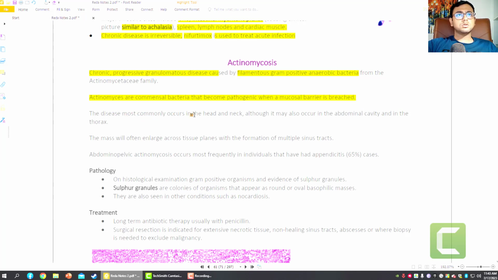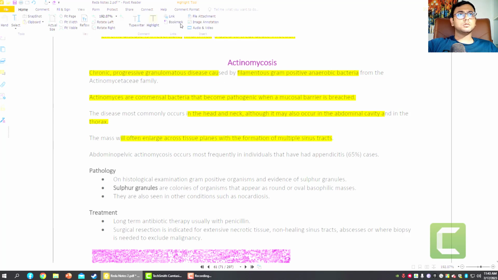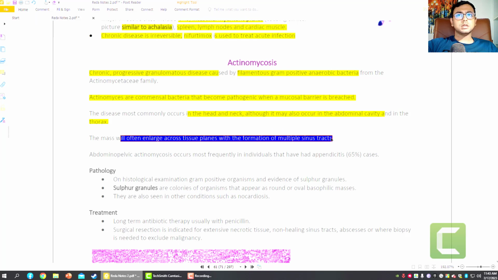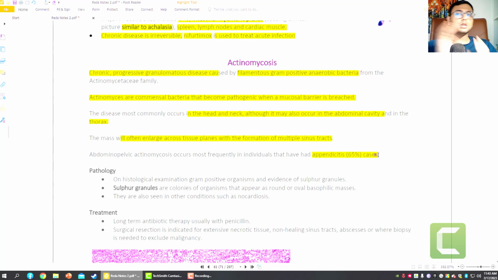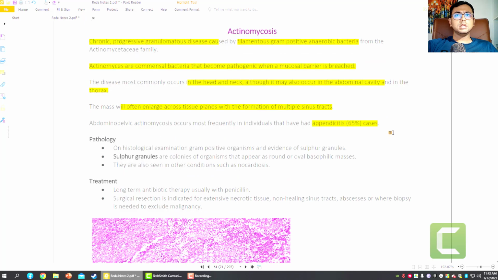The disease most commonly occurs in the hand, neck, throat, also the abdominal cavity, okay, and the thorax. The mass will enlarge across tissue planes, with formation of multiple sinus tracts. Very important, I have already told you, multiple sinus tracts. Now abdominopelvic actinomycosis occurs most frequently in individuals with appendicitis, 75% of cases. In cases of appendicitis, some 65% of cases are also caused by actinomycosis.